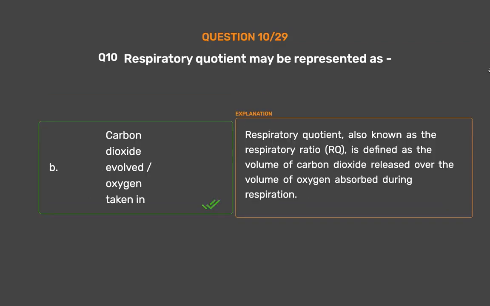Respiratory quotient, also known as the respiratory ratio, RQ, is defined as the volume of carbon dioxide released over the volume of oxygen absorbed during respiration.